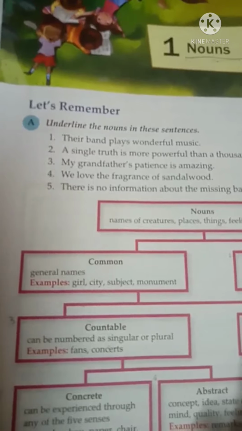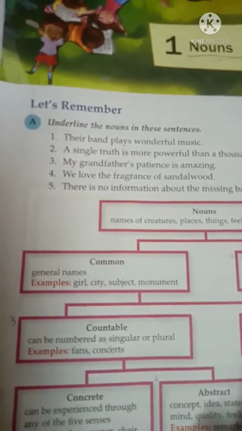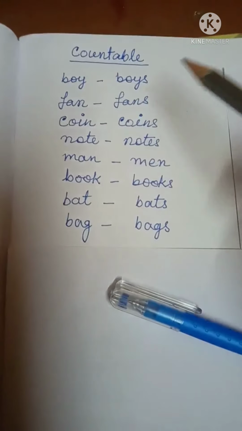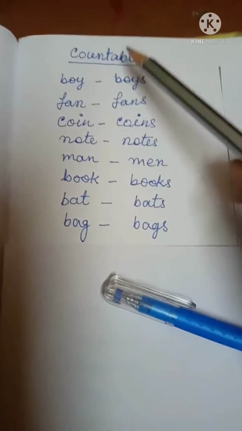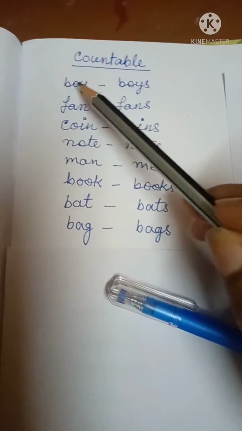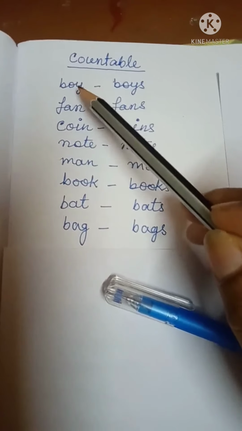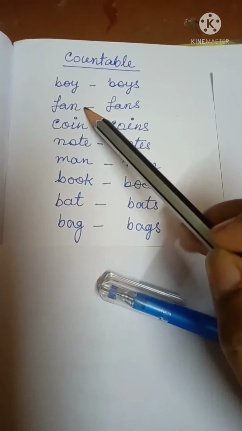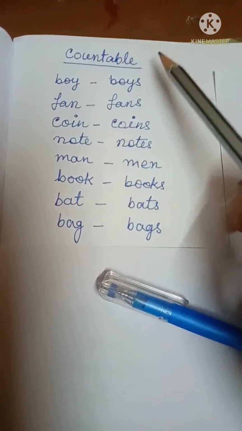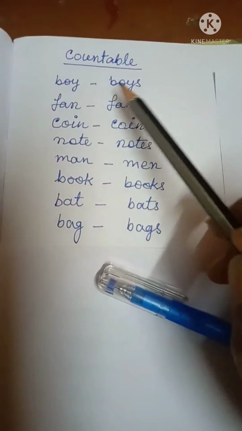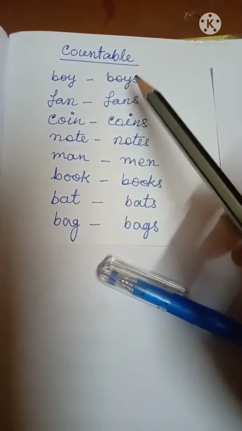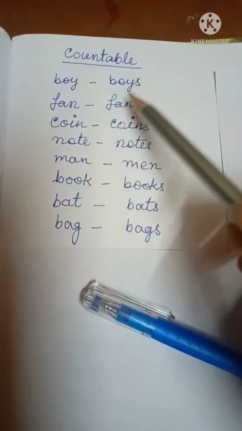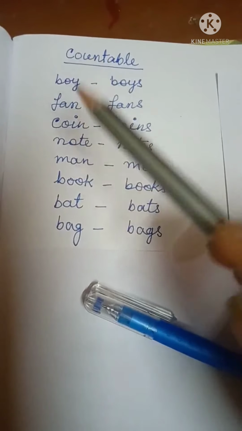Now, if we see some examples, then we can understand it more clearly. So, let's see some examples. See students, here I have written some examples of countable nouns. First example is boy. We know that boy is a countable noun because we can count them, just like one boy, two boys, three boys. That's why it also has a plural form. So please keep it in mind that countable nouns have plural forms as they can be counted.